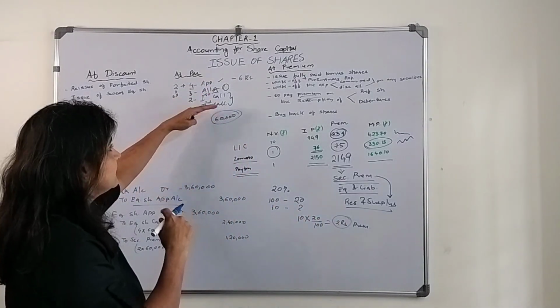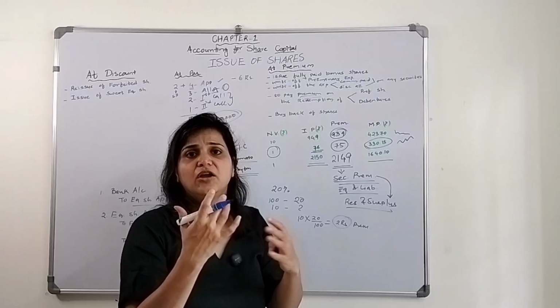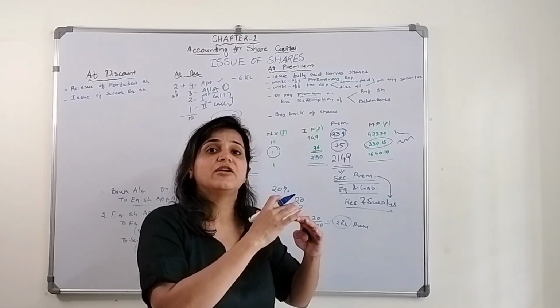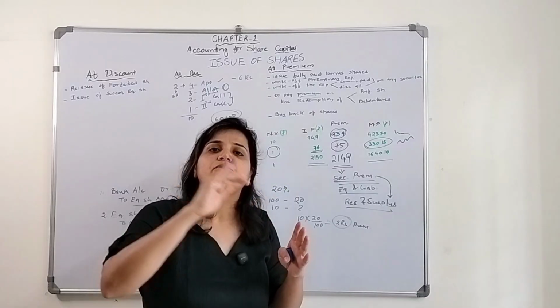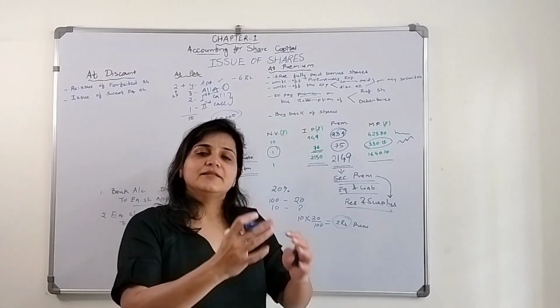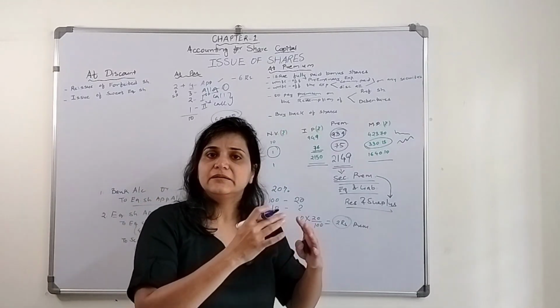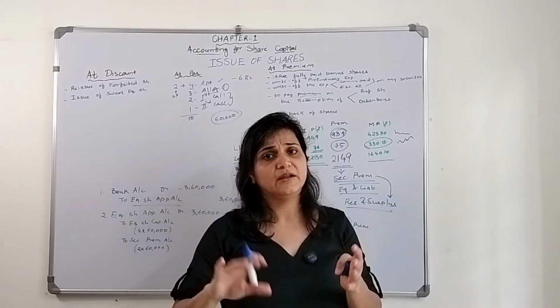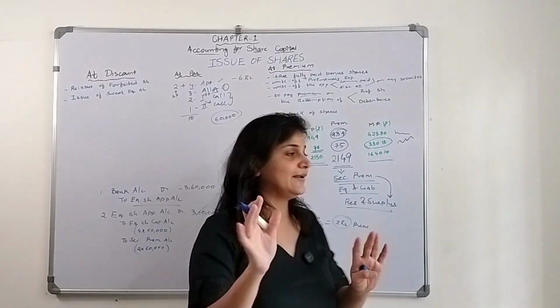Remaining entries will be the same when they allot the share. The allotment money, first it will become due. So equity share allotment account debit to equity share capital account, and then they will receive the money for allotment, that is bank account debit to equity share allotment account. Equity share allotment account will get closed.